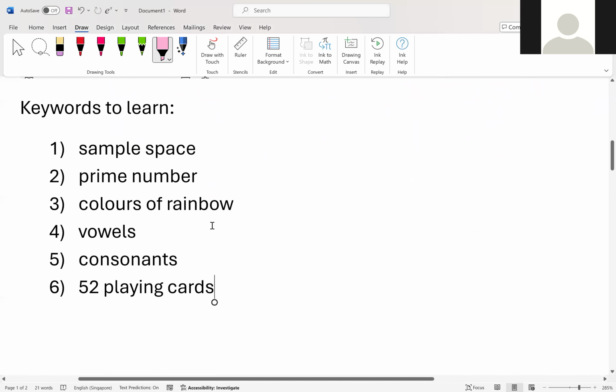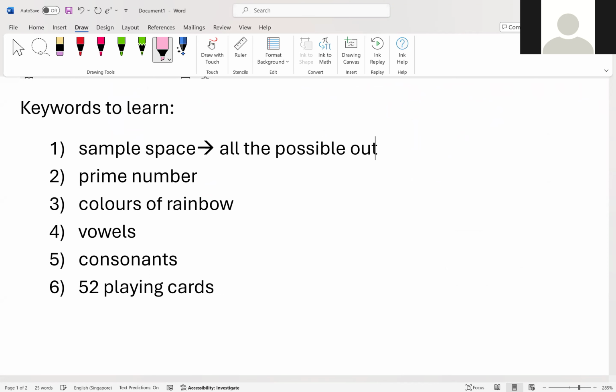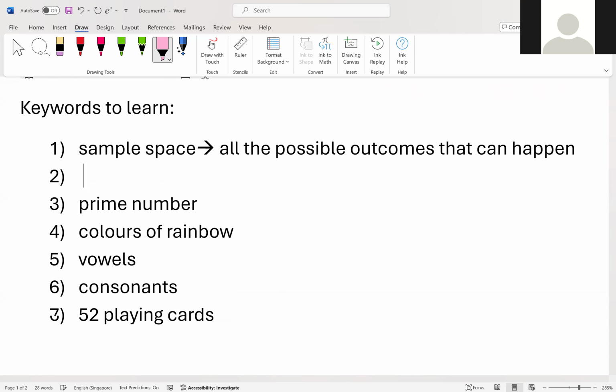So English class, English or science class. So right now, we are doing sample space, right? So what is sample space? Okay, sample space is actually referring to all the possible outcomes that can happen.